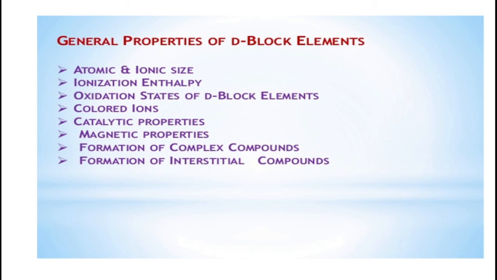Transition metal ions form a large number of complex compounds because of the high ionic charge density and available vacant n-1 d, ns and np orbitals. Transition elements and their compounds are remarkable catalysts. Their catalytic activity is due to the presence of unpaired or unfilled d orbitals.